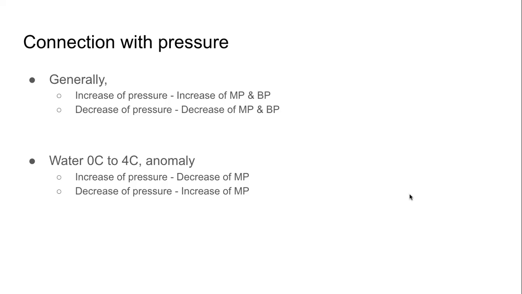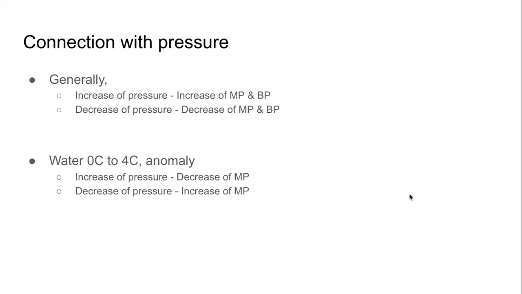Similarly, if we decrease the pressure, it becomes more difficult for the molecules to come together and then turn into liquid. Difficult. That means melting point increases. Meaning 0 degrees Celsius, now it will not melt. We will have to heat it to a little bit higher temperature. This is the anomaly with respect to pressure.